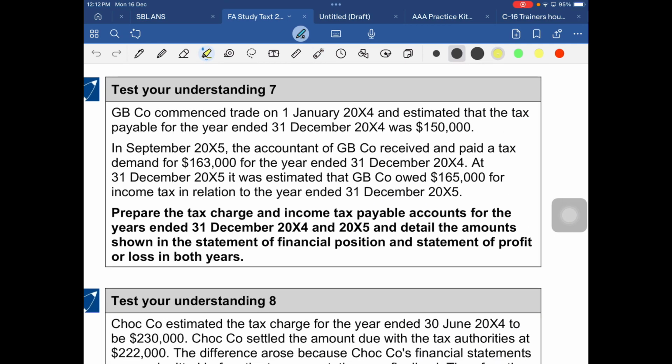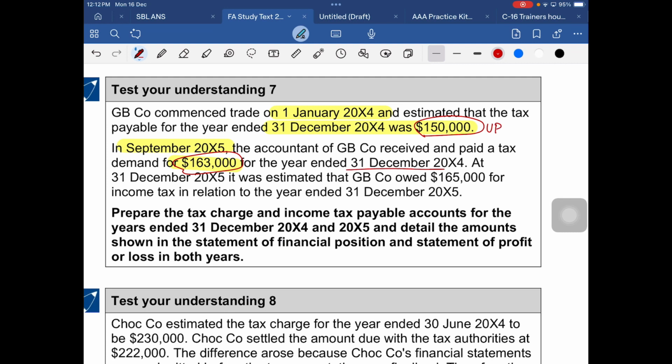Okay, so on 1st January 2004, the tax estimated for the year ended 31st December 2004 was 150,000, right? In September 2005, the accountant of GB company received and paid a tax demand for 163,000. Clear? So what was actually paid? 163,000. So tell me, is it under provision or over provision? The estimate is this, the actual paid is this. So under provision. Understood?